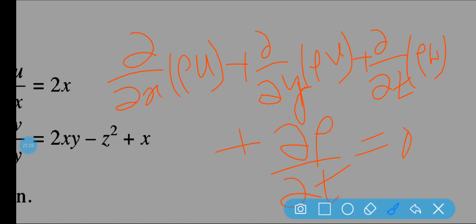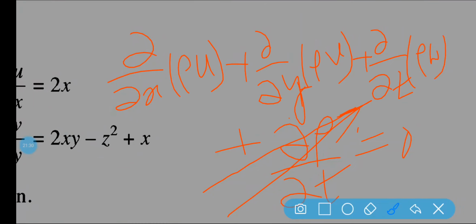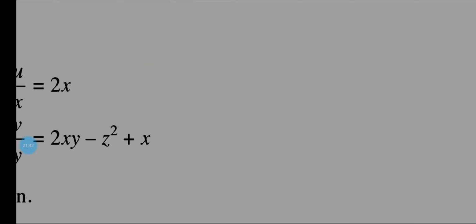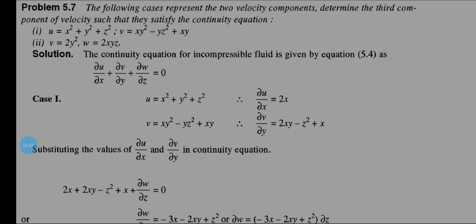Now for incompressible flow, this part will be 0, and for steady flow this part will be 0, and for incompressible flow this rho will be constant. So that is why you can see this equation, this is your equation. This equation is all right in case of steady incompressible flow.